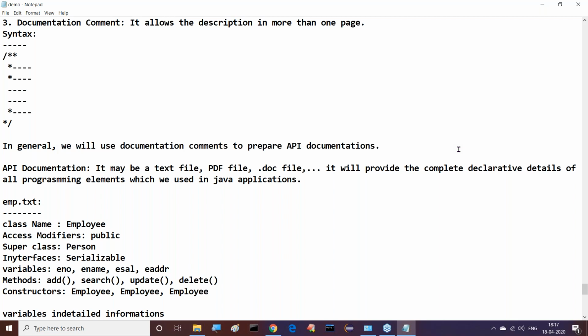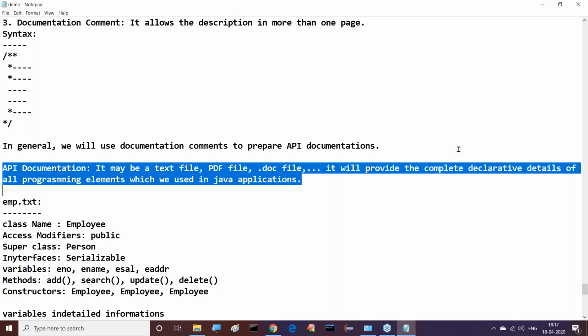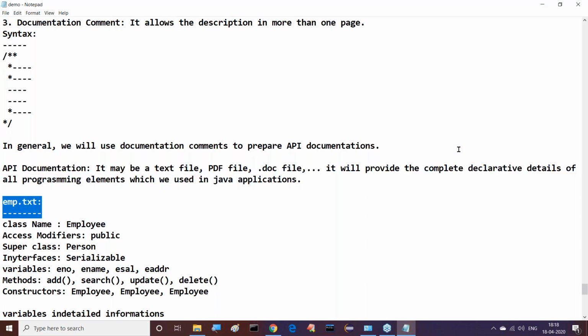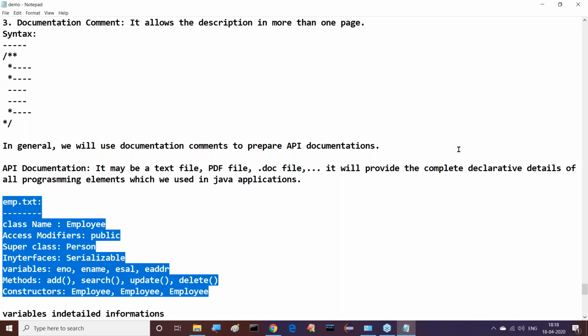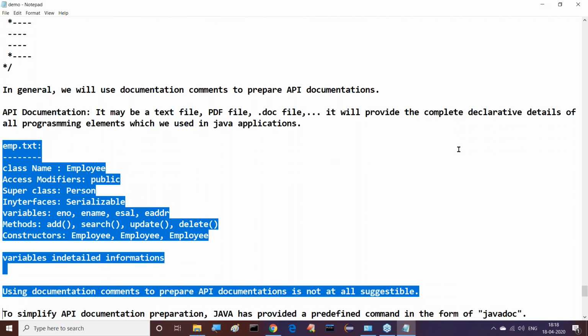API documentation may be a text file or PDF file or a doc file. It will provide the complete declarative details of all programming elements which we used in our Java application. Example, this is emp.txt where we provided some details like which one? All class information and variables information, access modifiers. Next one is interfaces and variables, methods, constructors. Everything we used in our programming is provided in the form of a document that is called API documentation.